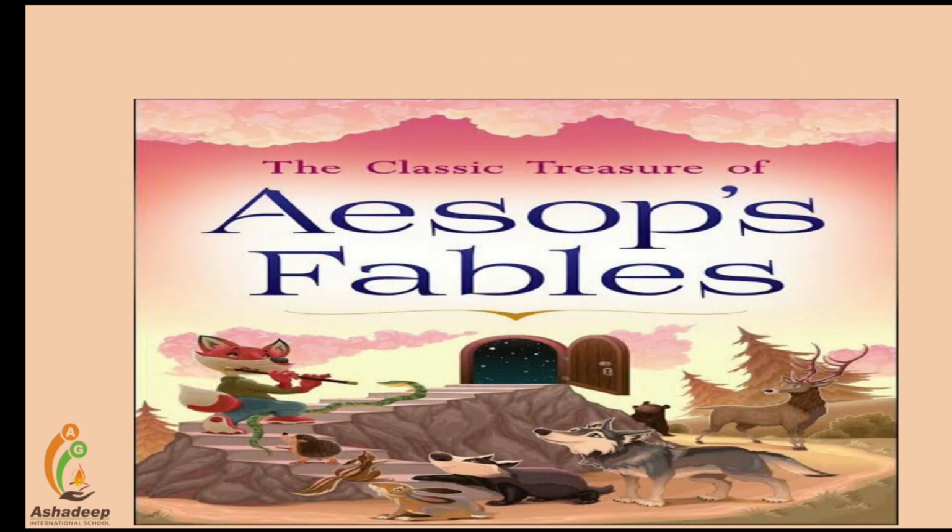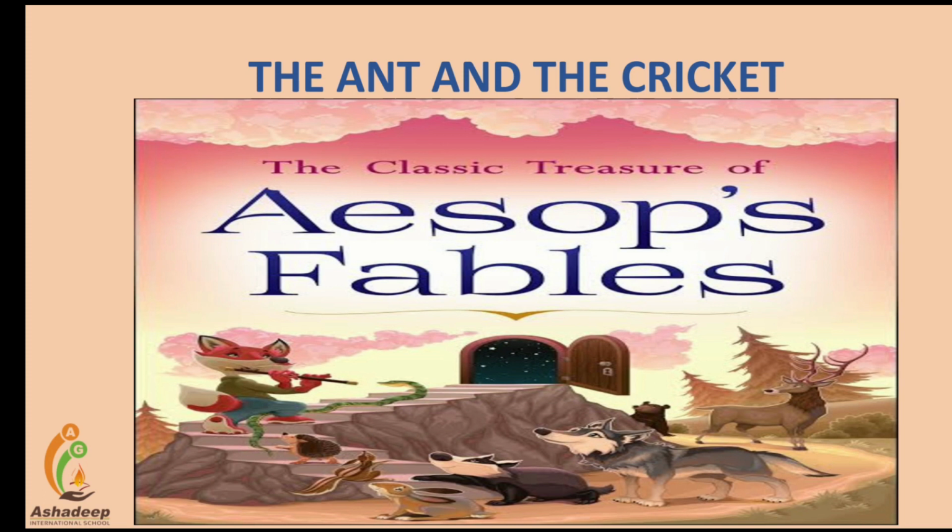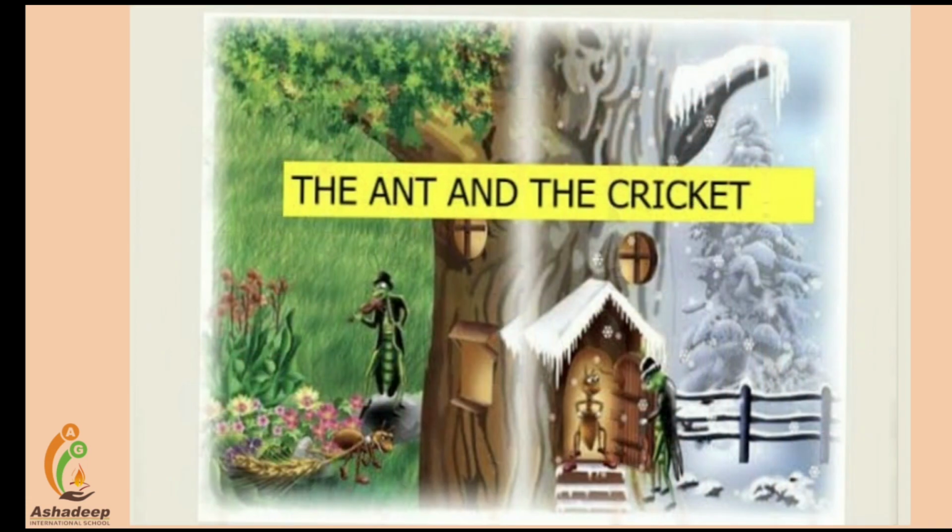This poem is taken from one famous writer or poet, Aesop, and it is a kind of fable. Fables means a kind of imaginary story related to folklore, which is created with the help of animals and birds. Look at the beautiful image related to the poem, The Ant and the Cricket.